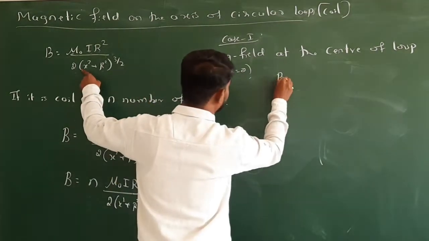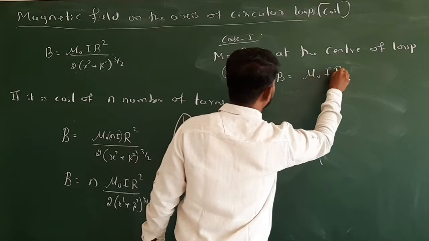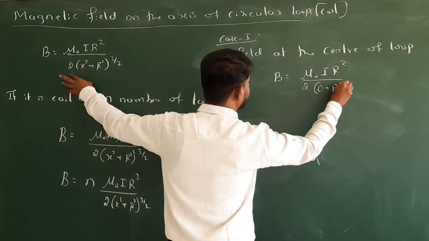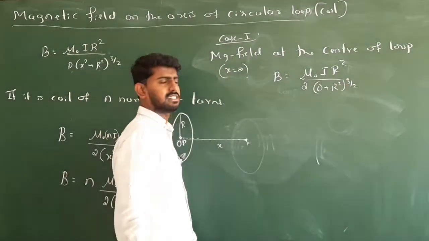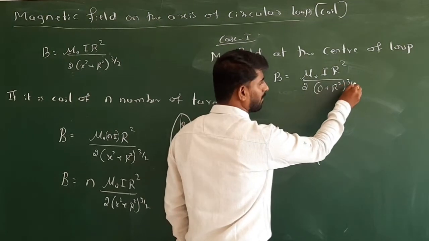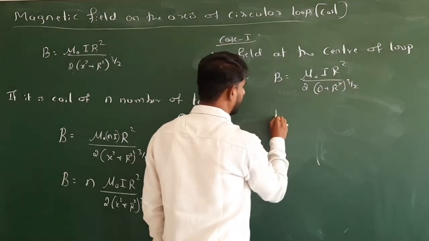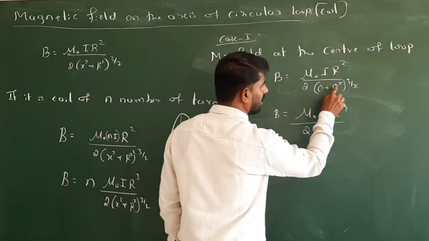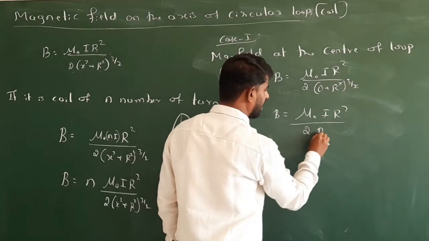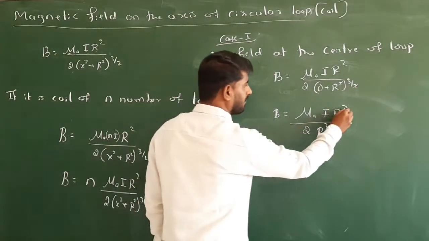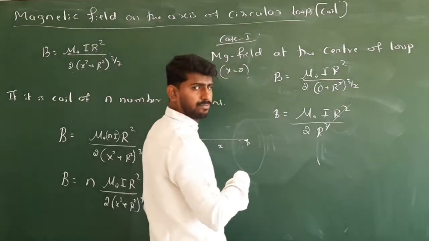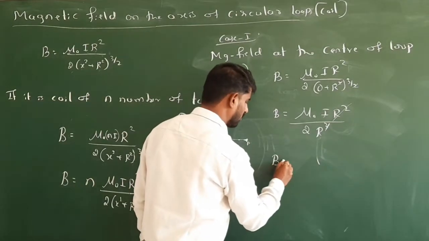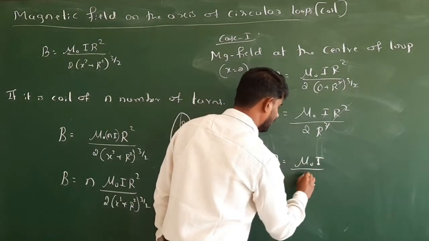and simplify this one. B is equal to mu naught I r square divided by 2 into 0 plus r square to the power 3 by 2. Is it? Now this is r square and this is to the power 3 by 2. This 2 cancelled. Okay, so B is equal to mu naught I r square divided by 2 into r square is 2 cancel, what is left here? r cube is left. Okay, then this is r square term, this is r cube, and there will be r in the denominator. Okay, B is equal to mu naught I divided by 2r.